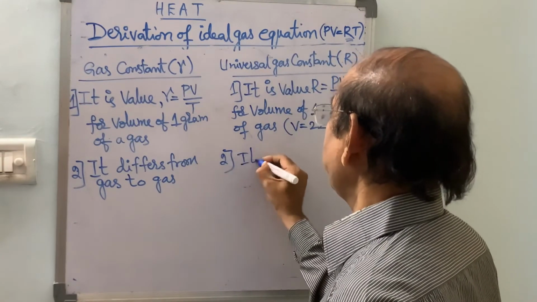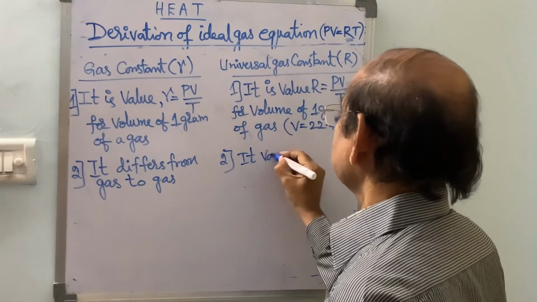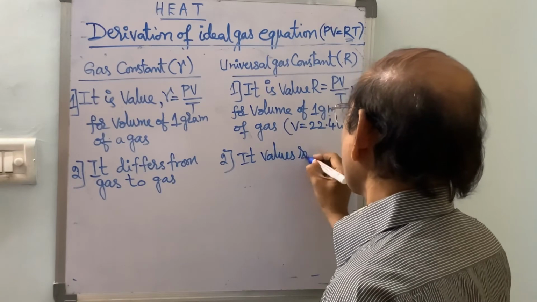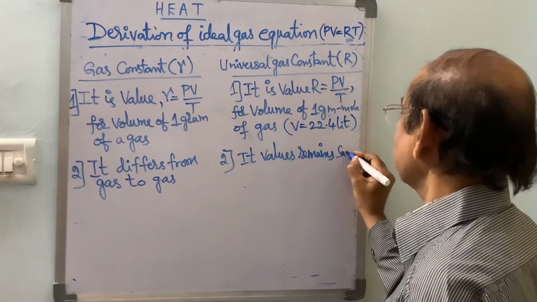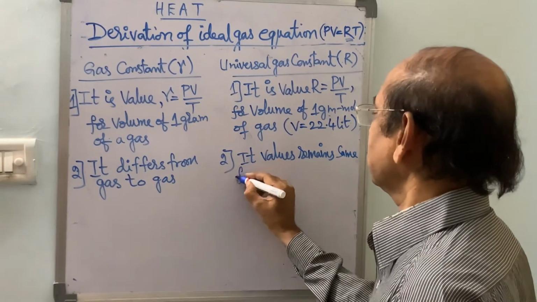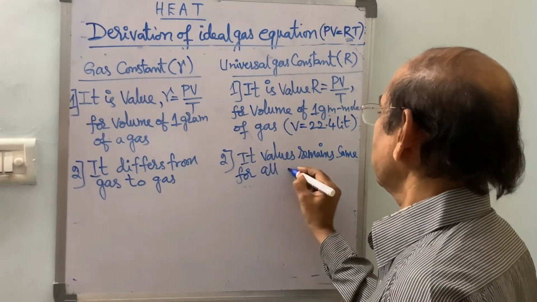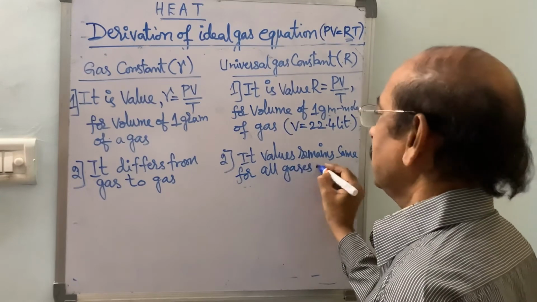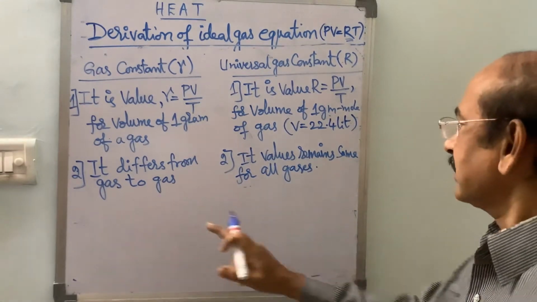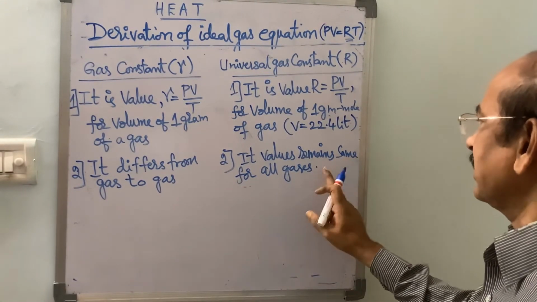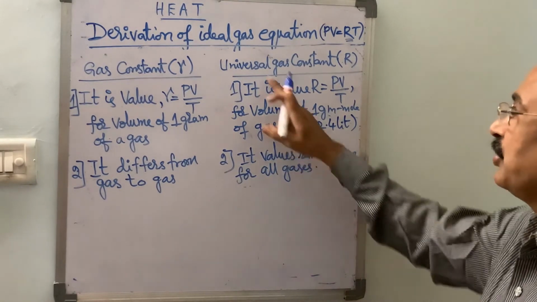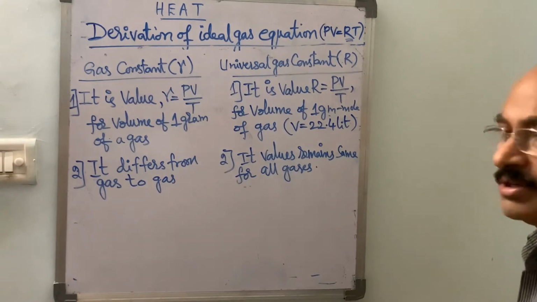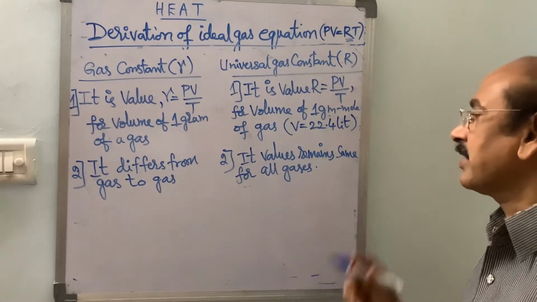But the value of capital R remains the same for all gases. It does not vary from gas to gas. So it is called the universal gas constant because it is the same for all gases.